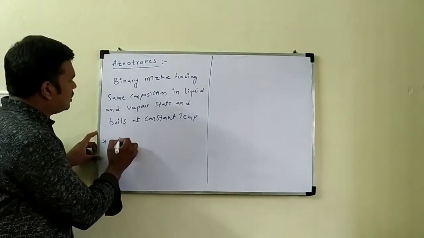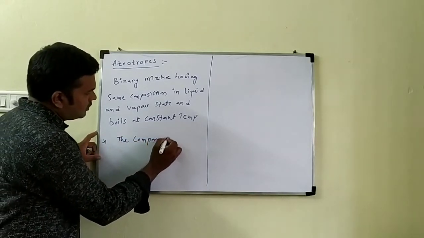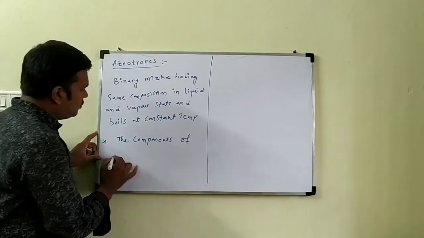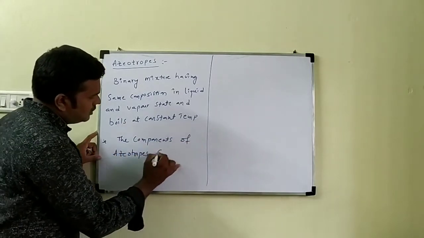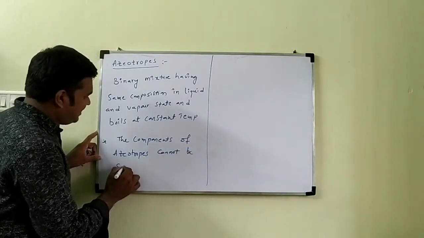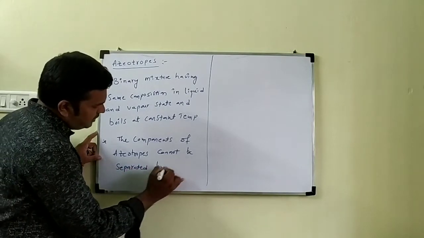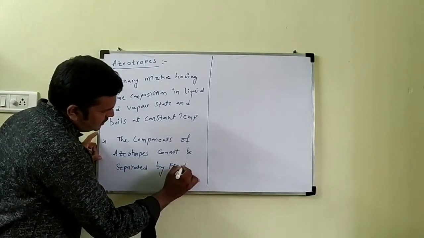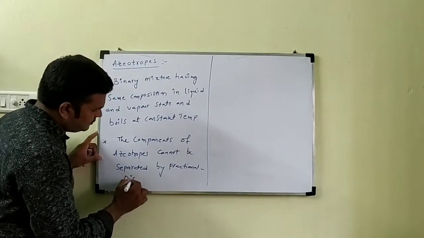The components of azeotropes cannot be separated by fractional distillation.